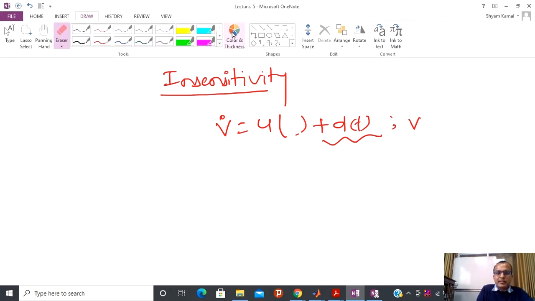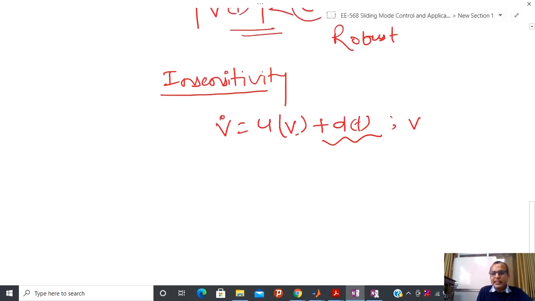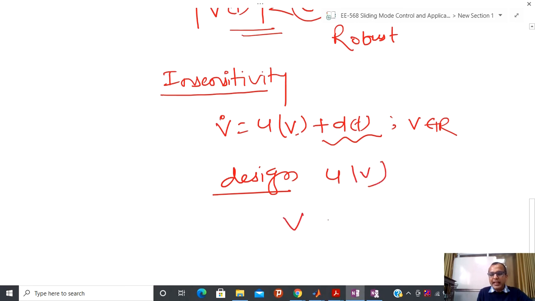So let us rewrite it. Basically now I have this particular quantity as V, and I am assuming again V belongs to R. So whenever we are talking about insensitivity, the objective is to design u(v) such that I can give a guarantee that V(t) tends towards 0 as t tends towards infinity, or infinite time.